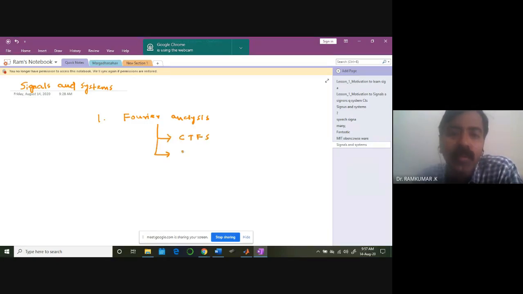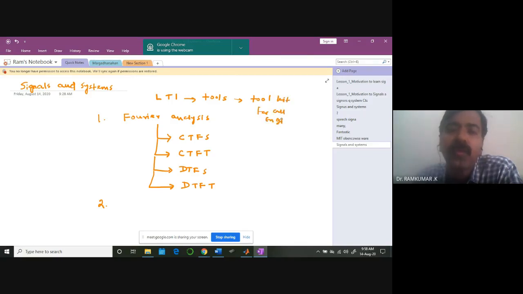Then you learn about something called continuous time Fourier transform. Then you will learn about a discrete time Fourier series. And there is one-to-one connection. Once you understand one particular thing, easily you will be in a position to shift gears and to learn the other tools comfortably. Okay, you'll be learning about these mathematical tools. All these are LTI, linear time invariant tools. This toolkit is essential for all engineers.